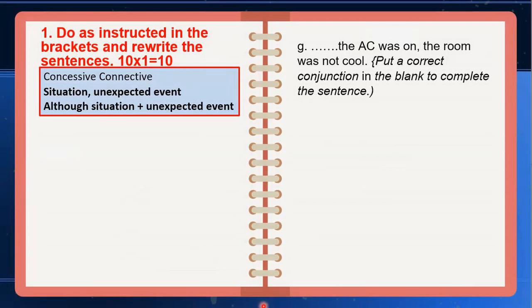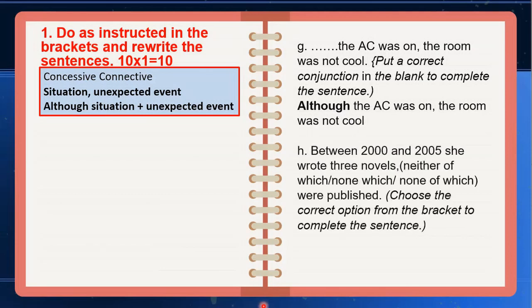So if we have a situation and an unexpected event, and if the situation is given in a clause form, the AC was on, that is a clause, we have to use although in the beginning. So although the AC was on, or even though the AC was on, or though you can also write. Although, even though, or though, whatever you take, the correct answer is this.